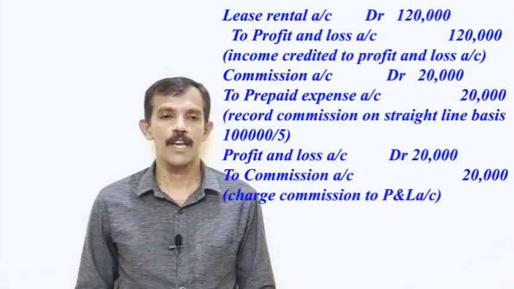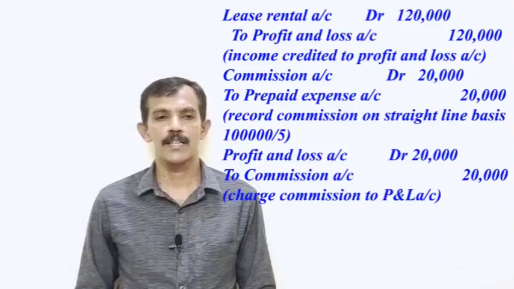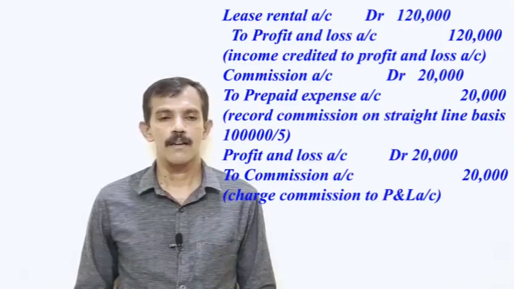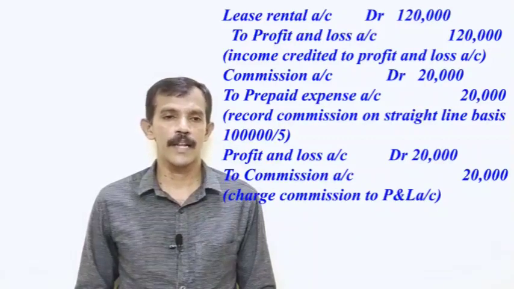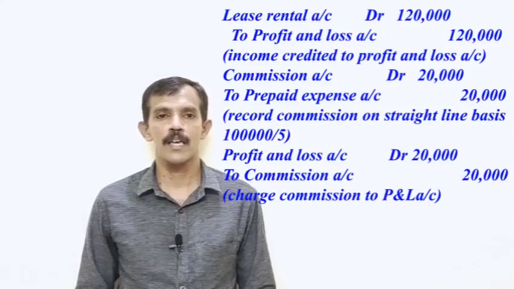The next entry is to record commission on a straight line basis. Our commission is 1 lakh, duration 5 years, so 1 lakh divided by 5 comes to 20,000. Our journal entry: commission account debit 20,000 to prepaid expenses account 20,000. Then our last entry, charge commission to profit and loss account. Journal entry: profit and loss account debit 20,000 to commission account 20,000.